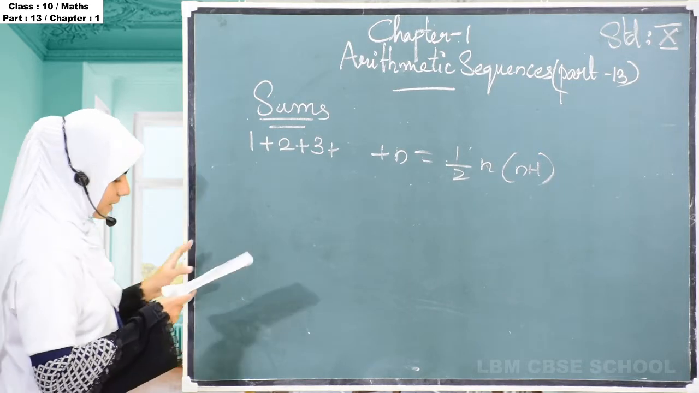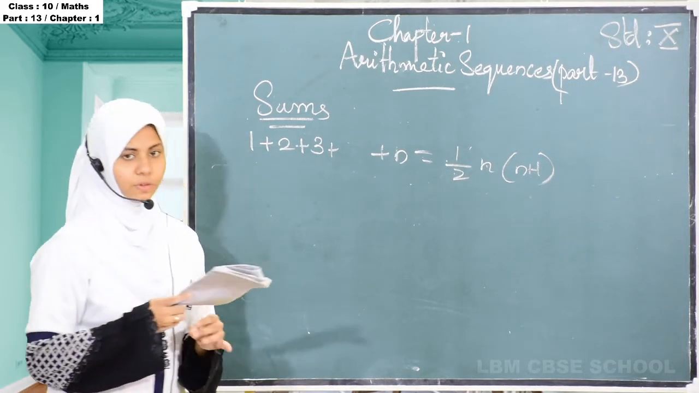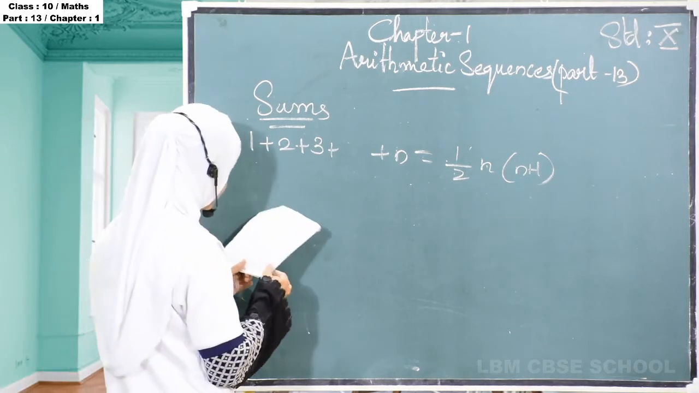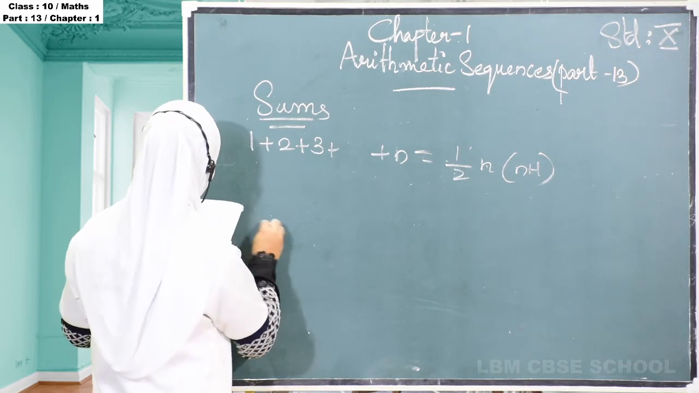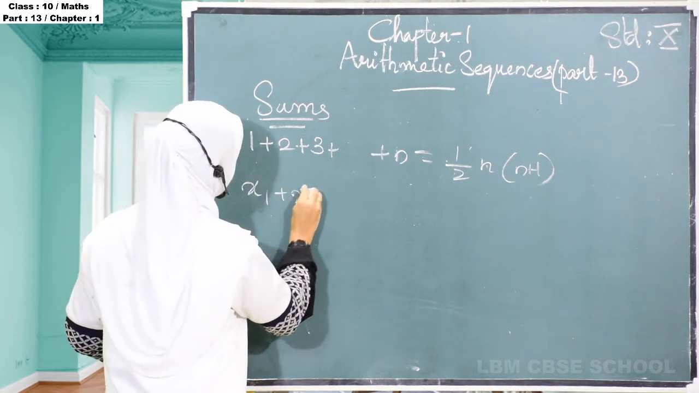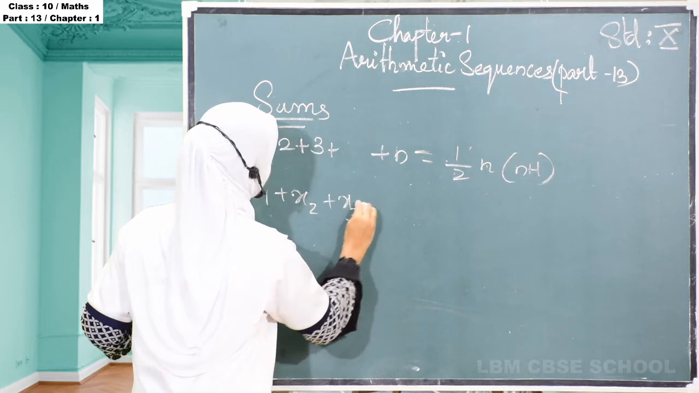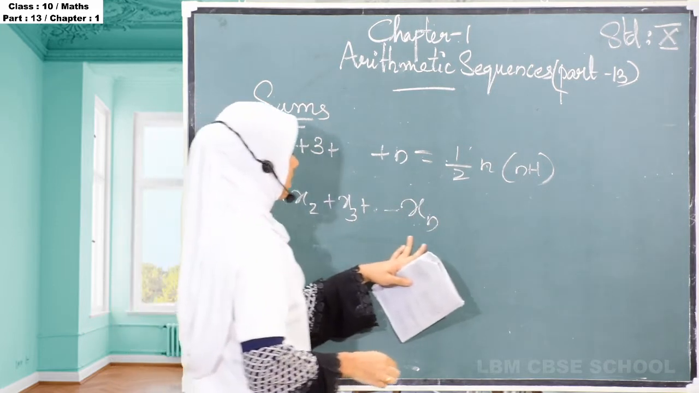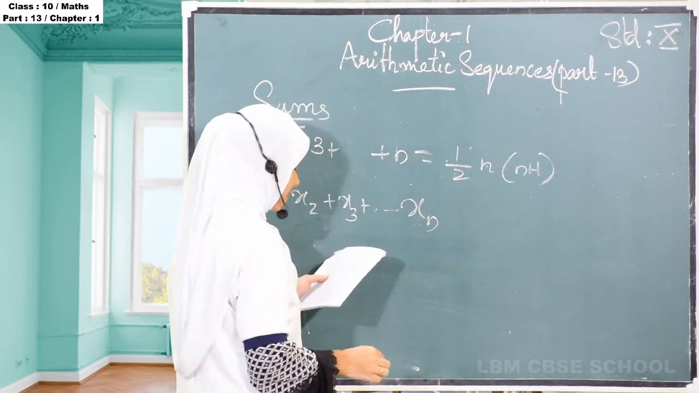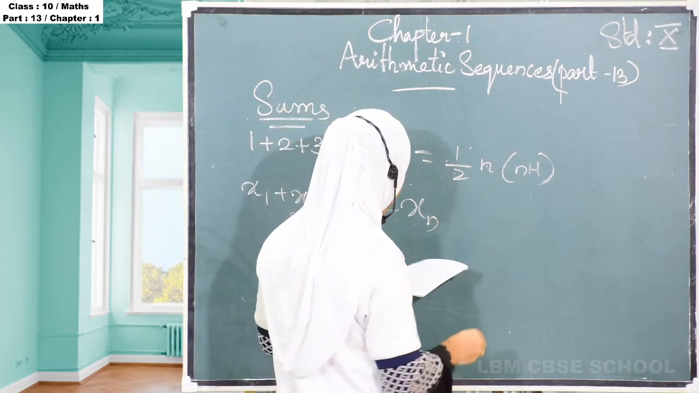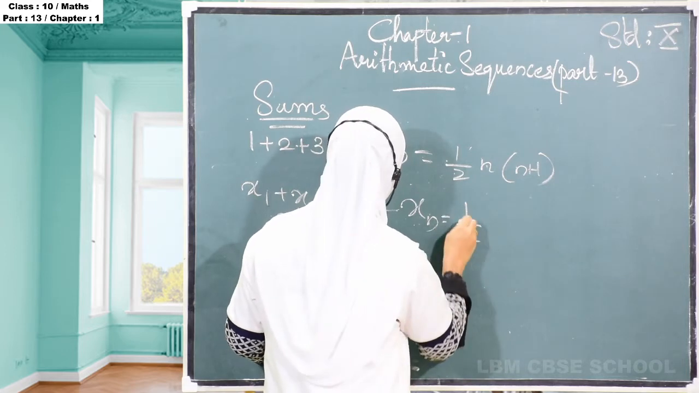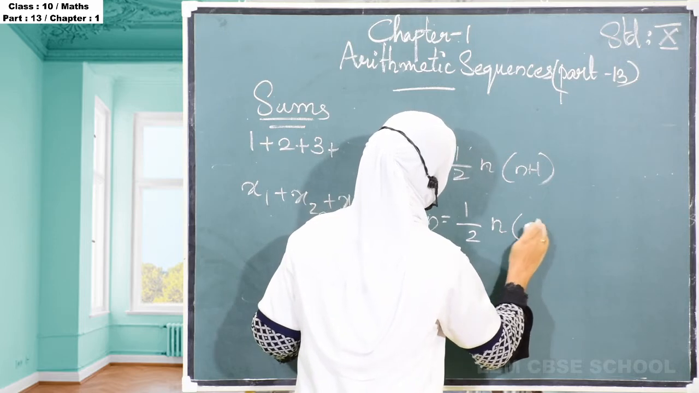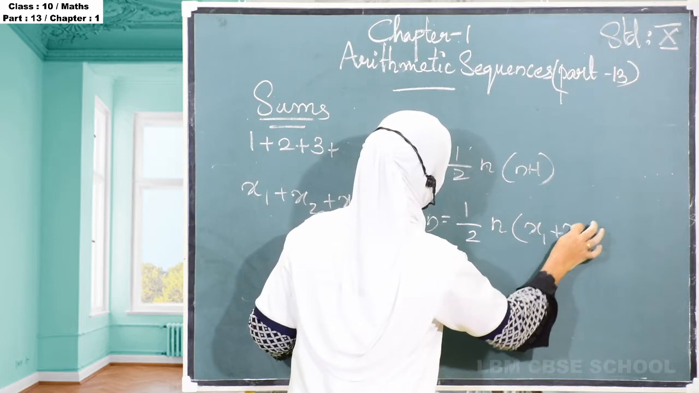Then for any arithmetic sequence, the sum of the first n terms, x1 plus x2 plus x3 plus etc. plus xn, is equal to half of n into x1 plus xn.